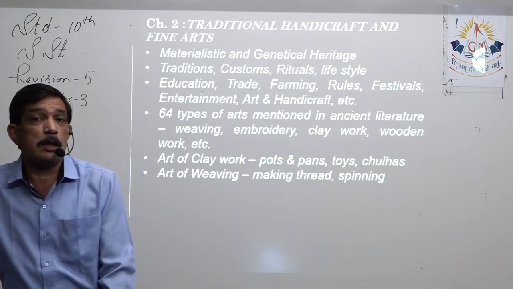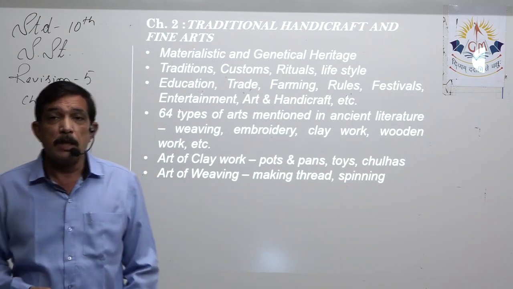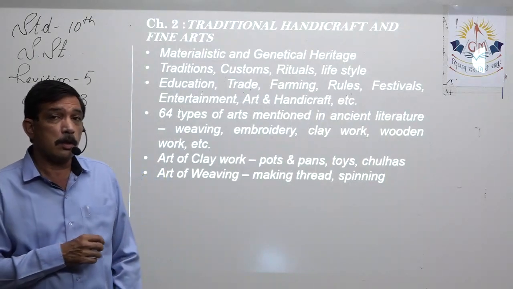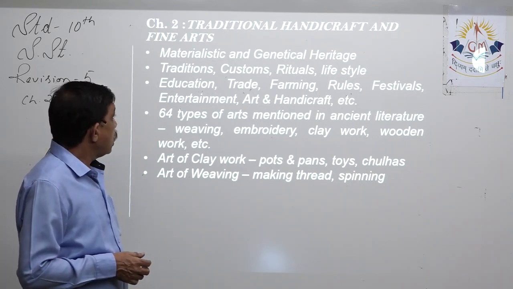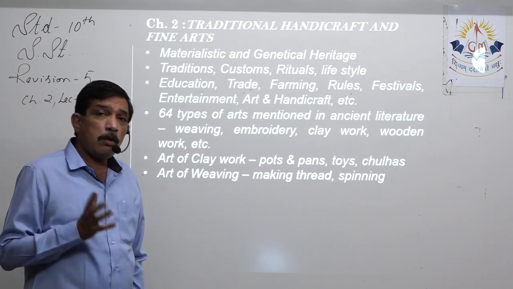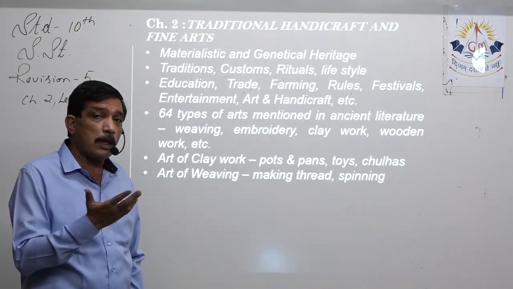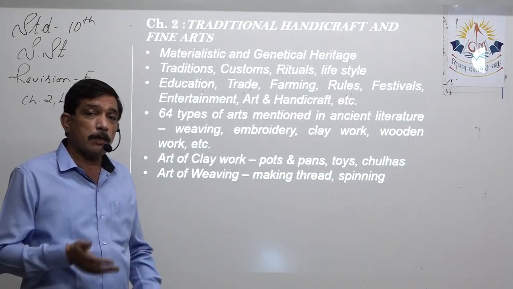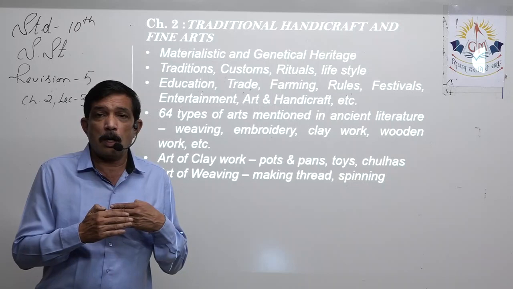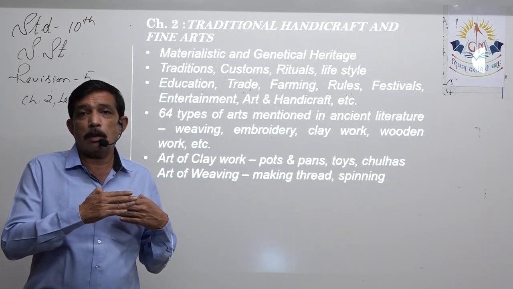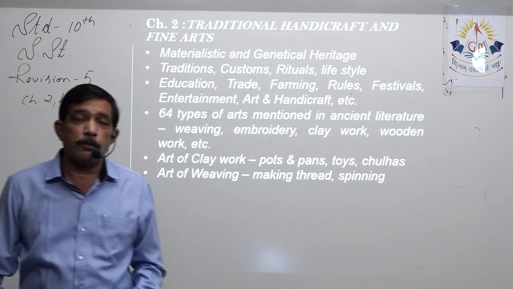Next we studied about the traditions, customs, ritual, lifestyle. They also form the basis of the culture, and they are important aspects of the cultural heritage of any country. Education, trade, farming, rules, festivals, all of this is part of the society. For example, the way people got education formally, the changes that took place in the education system, all belongs to the country, and constantly people go on from the good to the better side of any of these things.